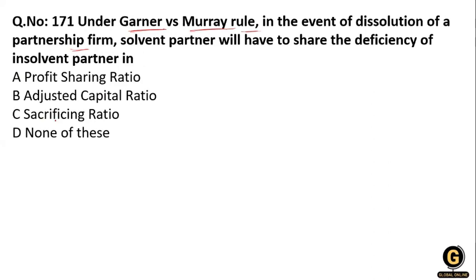If you are not familiar with Garner and Murray, these are the three partners. I'm not remembering the name of the insolvent partner, so I will explain later if I can recall it.